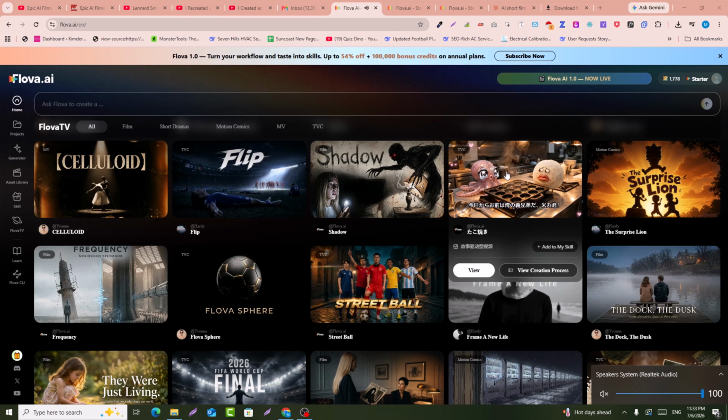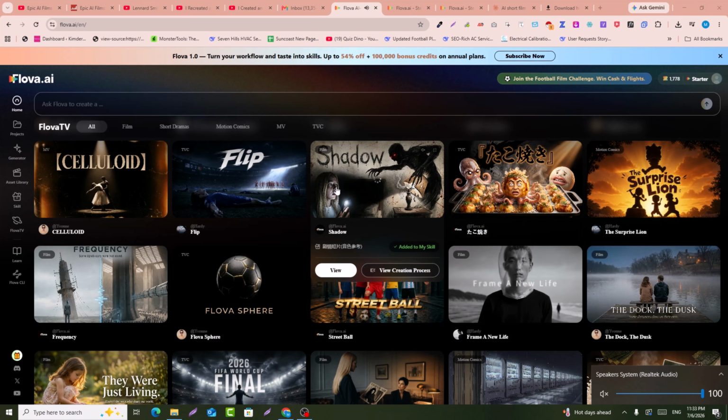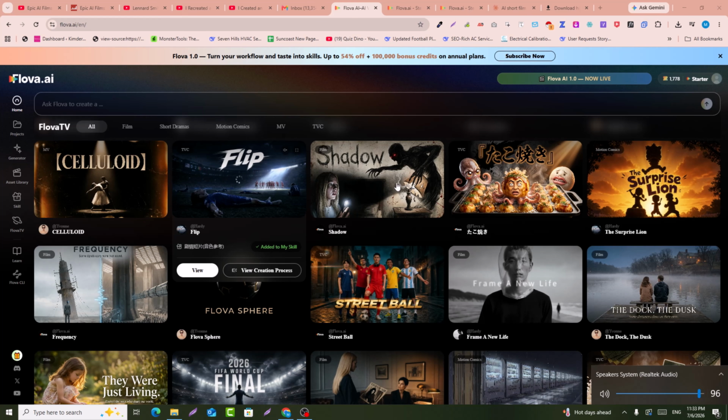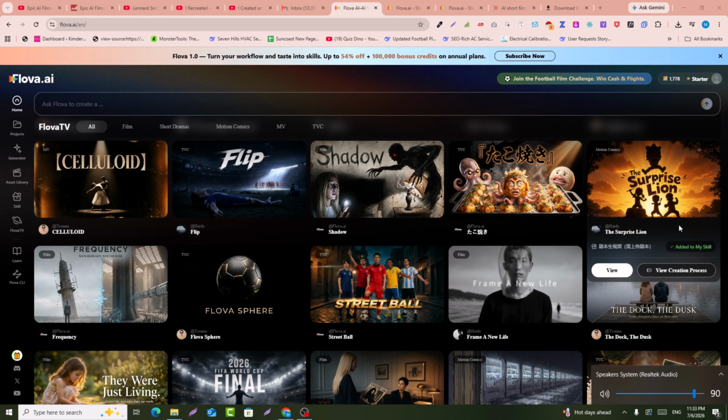I mean, the product ads or the horror stories, the football videos, anything that you want to create with Flova AI is possible. This is not a single tool. This is a full video editor tool where you can create any kind of video with just a single prompt.